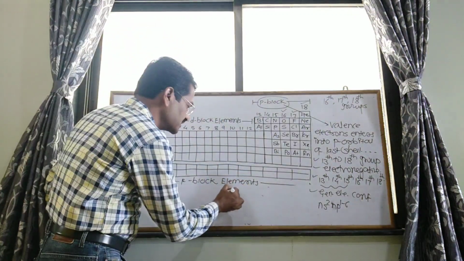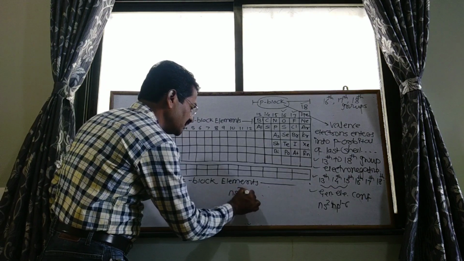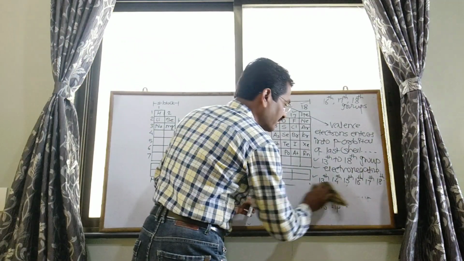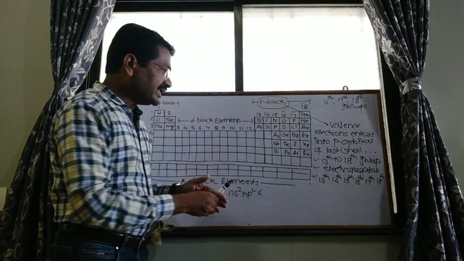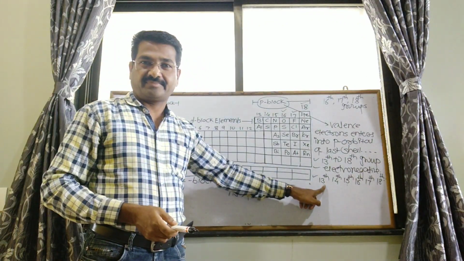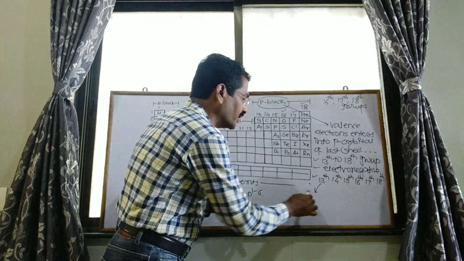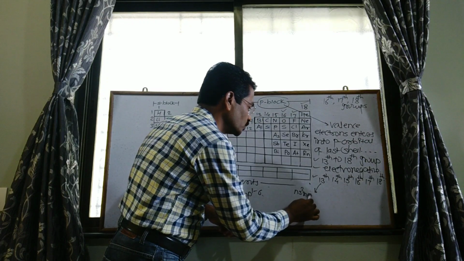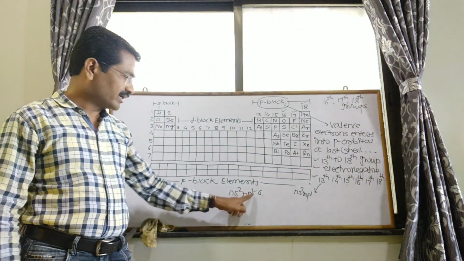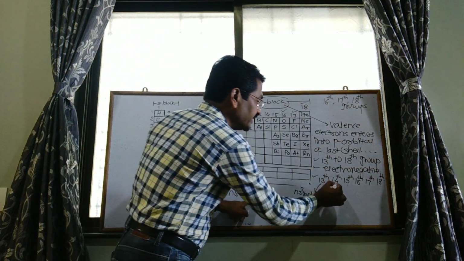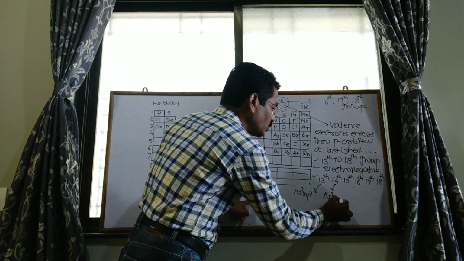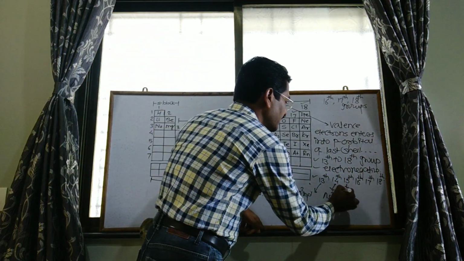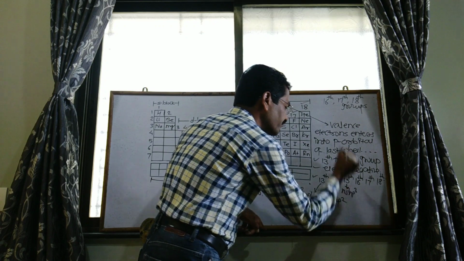So ns2 np1 to 6 is the general electronic configuration of the P block, and the electronic configuration of each group is: 13th group ns2 np1, 14th group ns2 np2, 15th group ns2 np3.